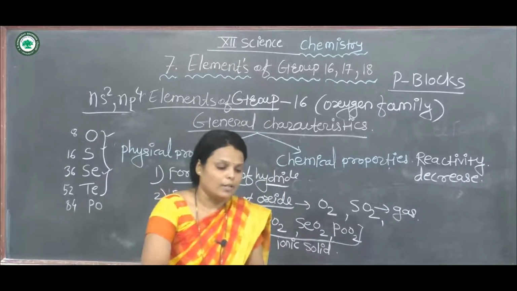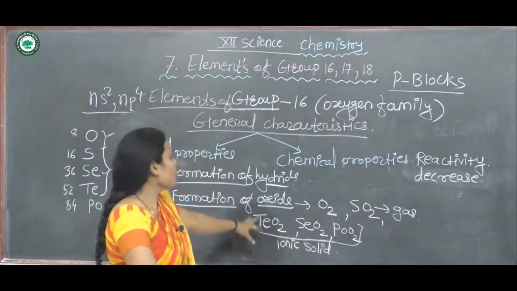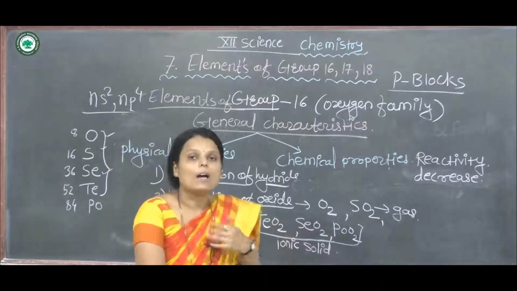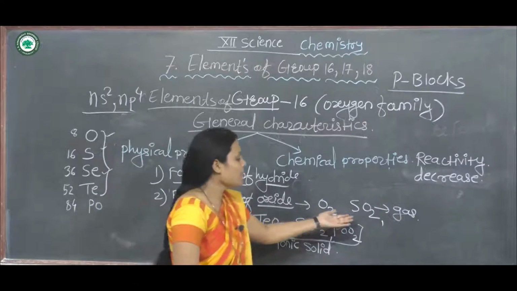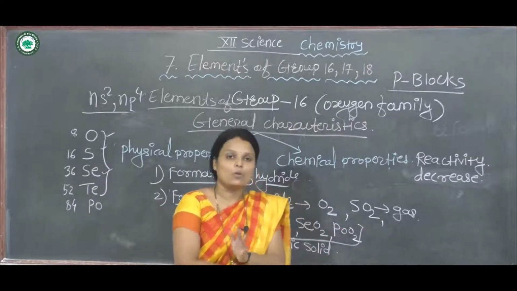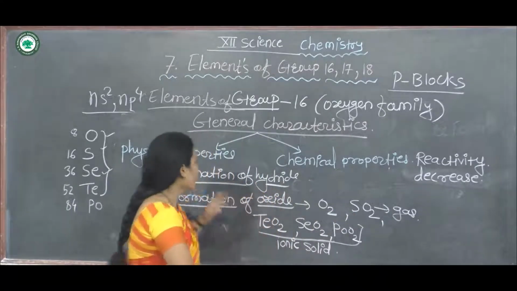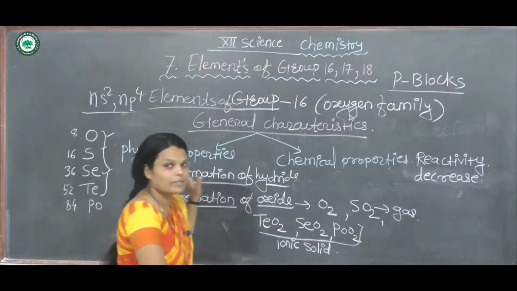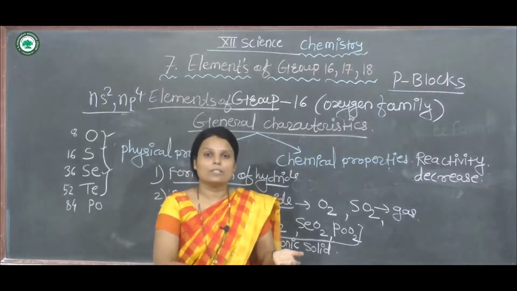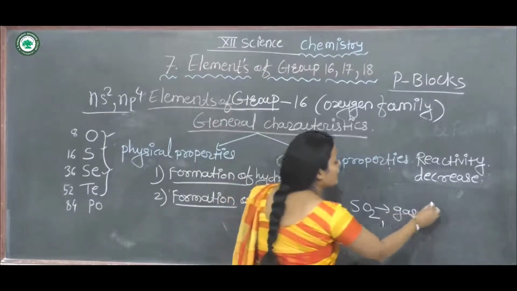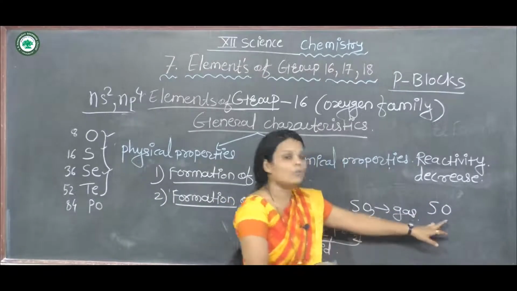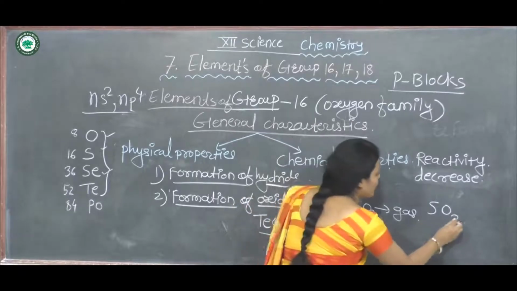In the formation of oxides, the trioxide is also formed. Trioxide means three molecules of oxygen react with the elements of group 16. The first element is oxygen and the second one is sulfur. Sulfur reacts with three molecules of oxygen and forms sulfur trioxide.